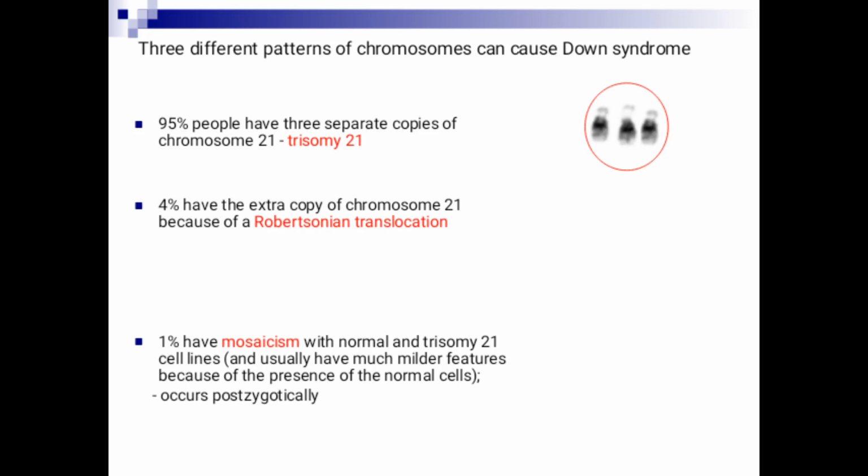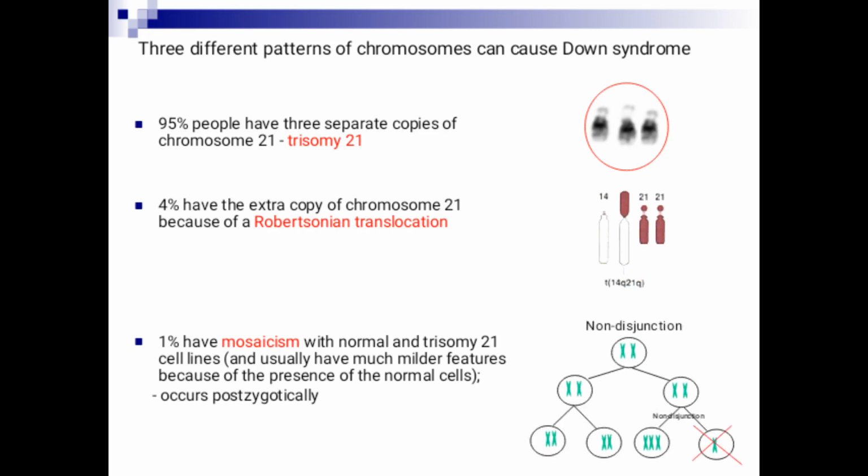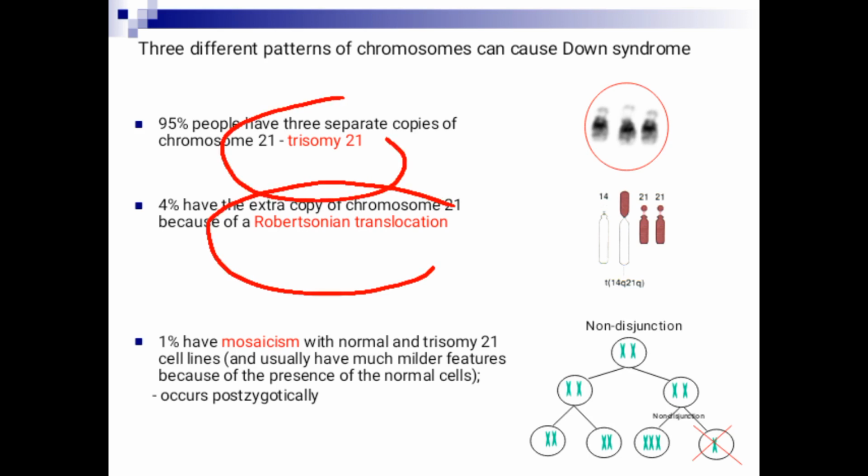So, there we have different patterns of Down syndrome. About 95% is caused by non-disjunction during meiosis, while about 4% is caused by translocation. This 4% of extra copies occurs due to Robertsonian translocation, in which there is translocation between chromosome 14 and chromosome 21.